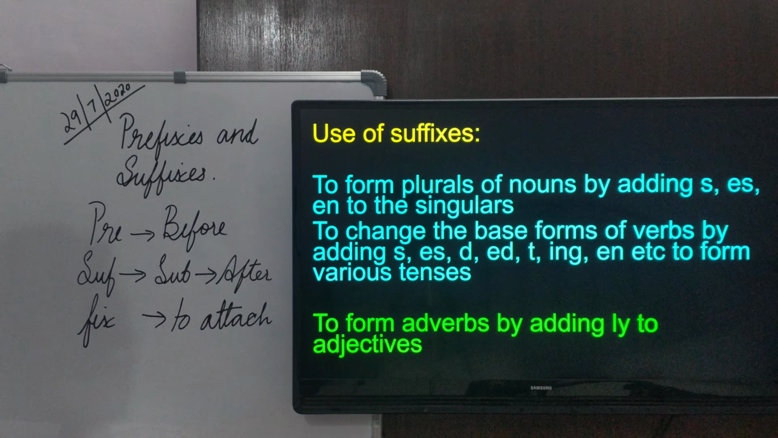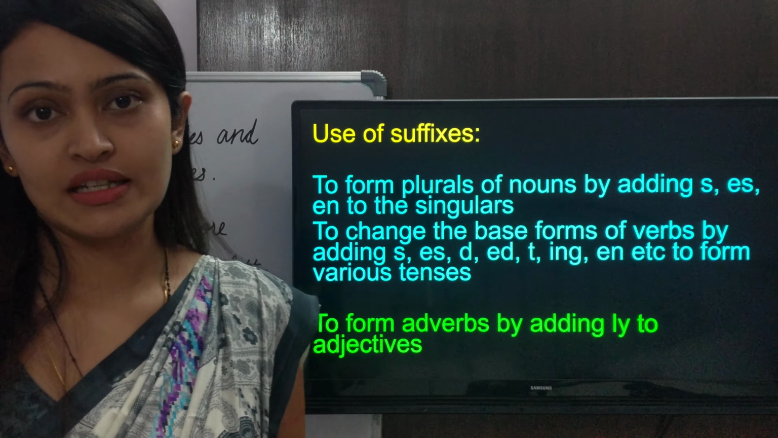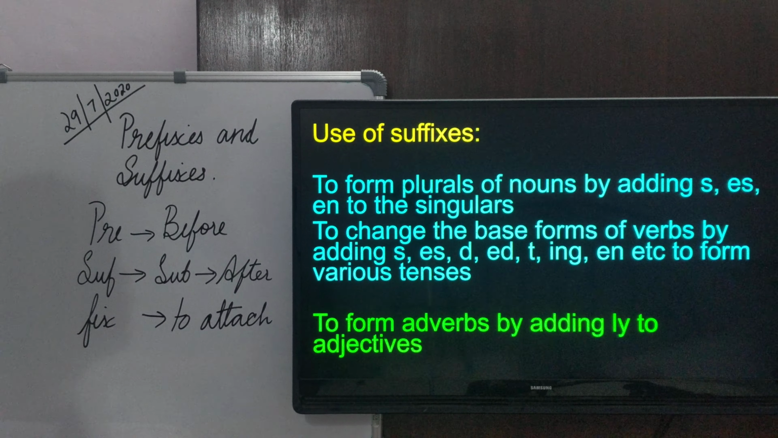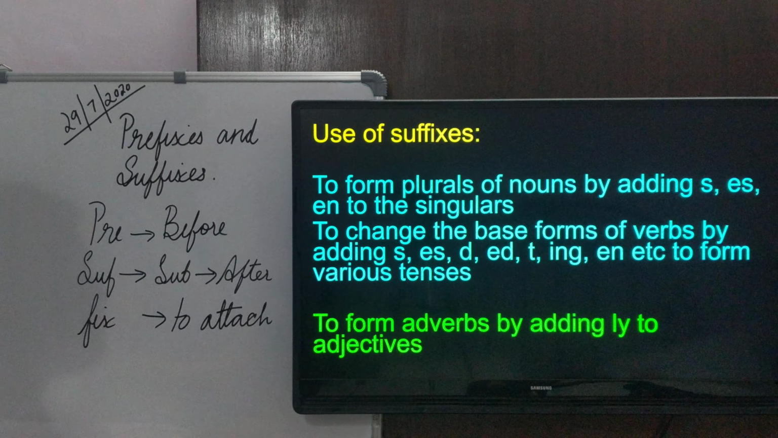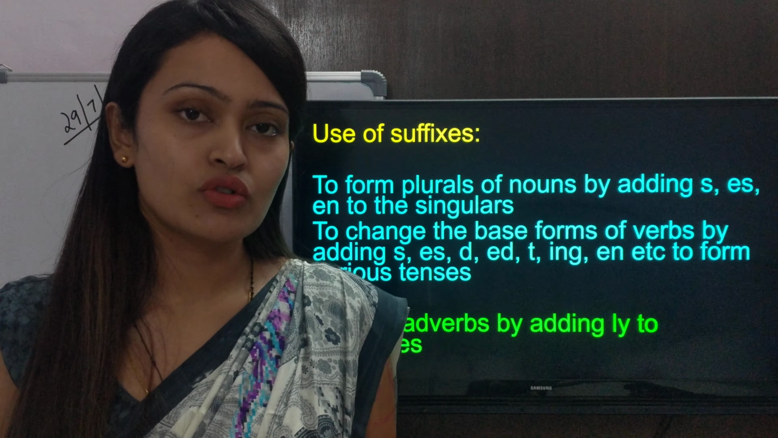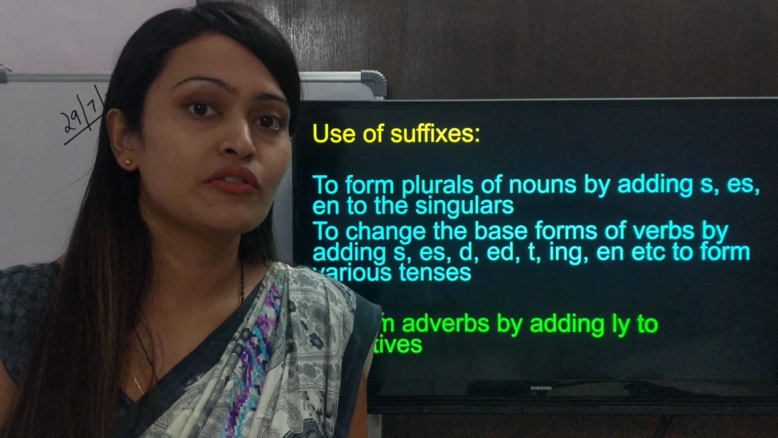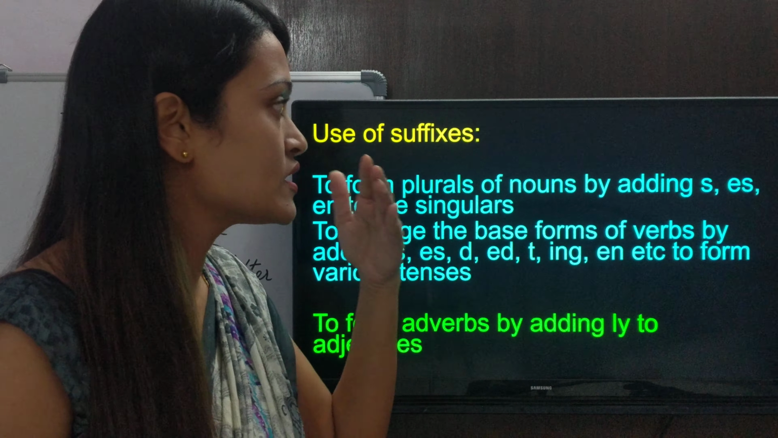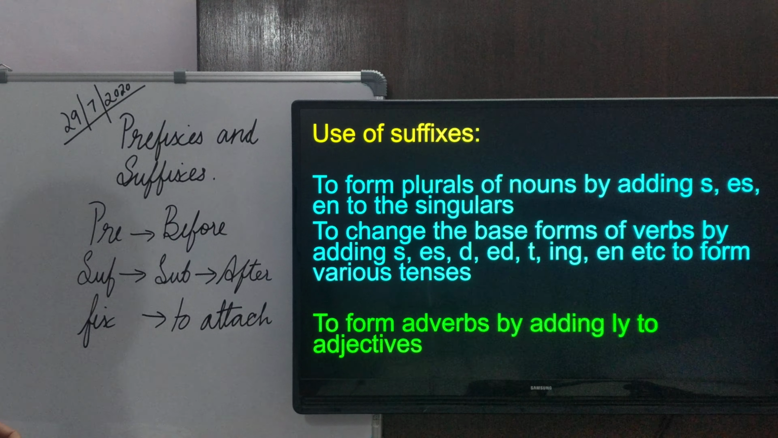Now why are suffixes used? Let's check out the uses. To form plurals of nouns by adding s, es, en to the singulars. So basically we use suffixes to get plurals of the singular form. Now how do we use the three suffixes that they have mentioned?